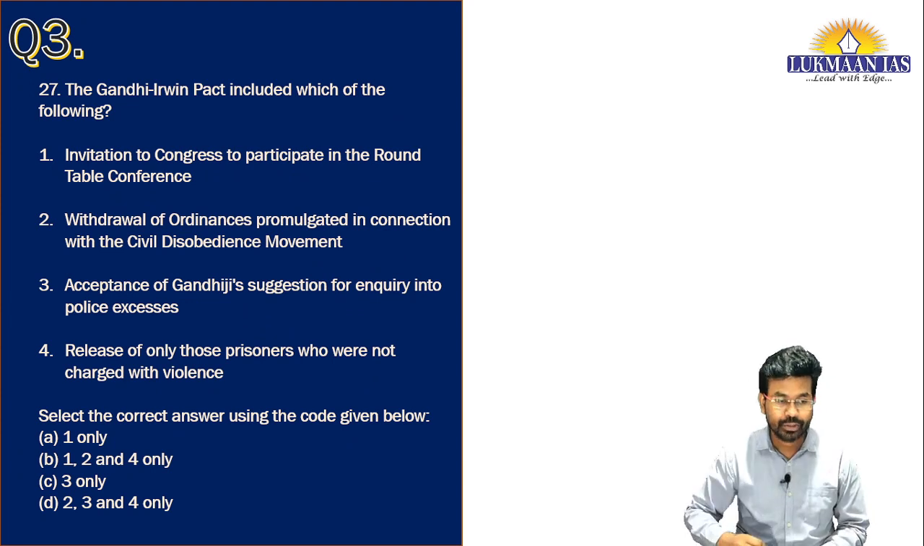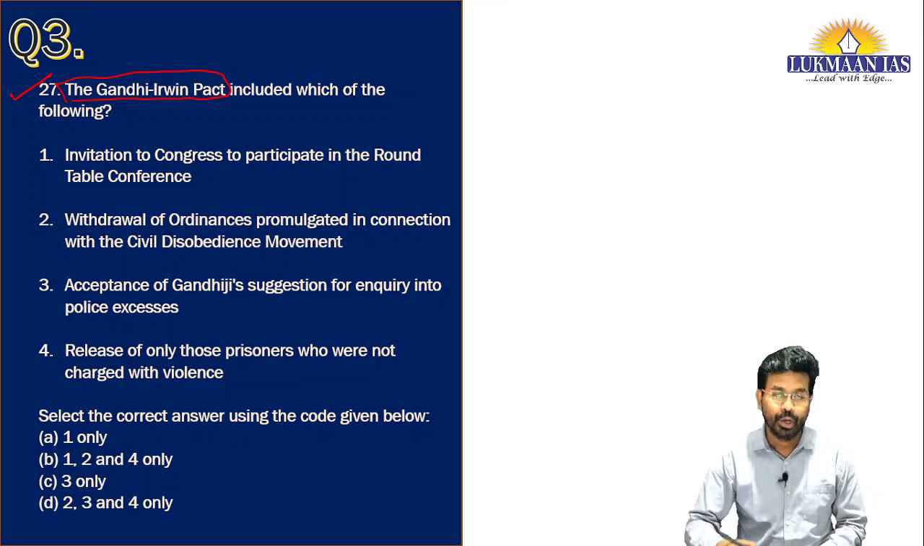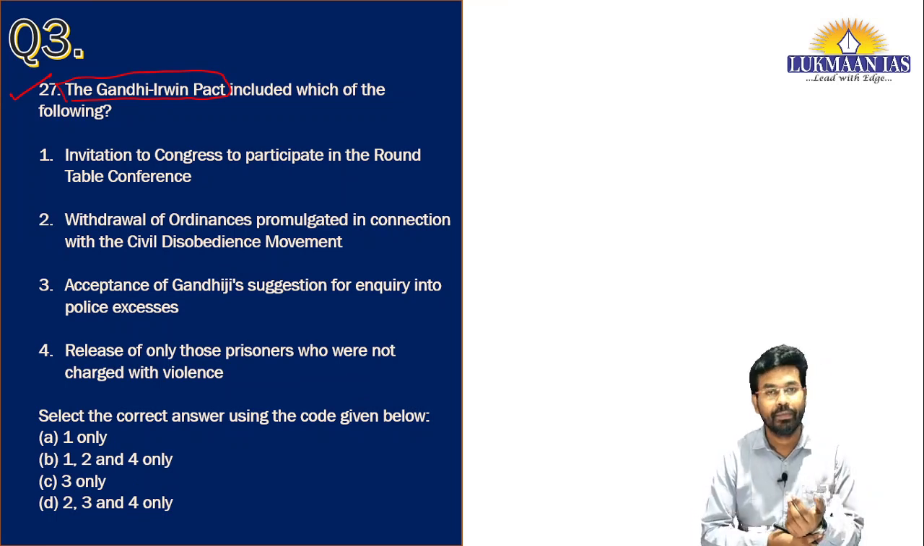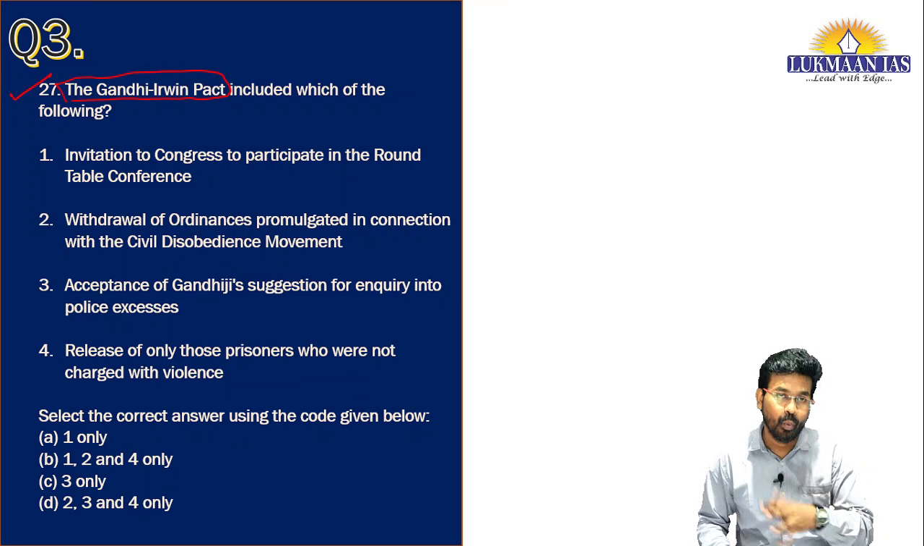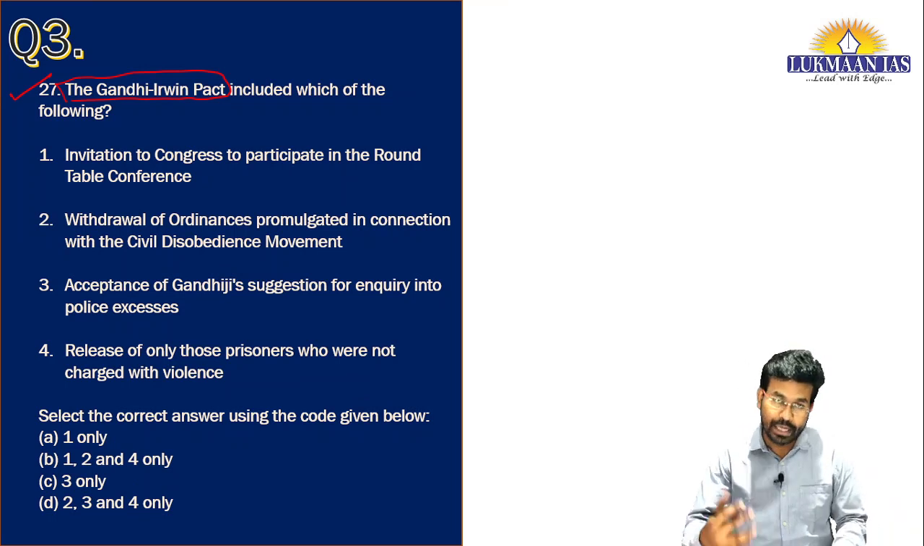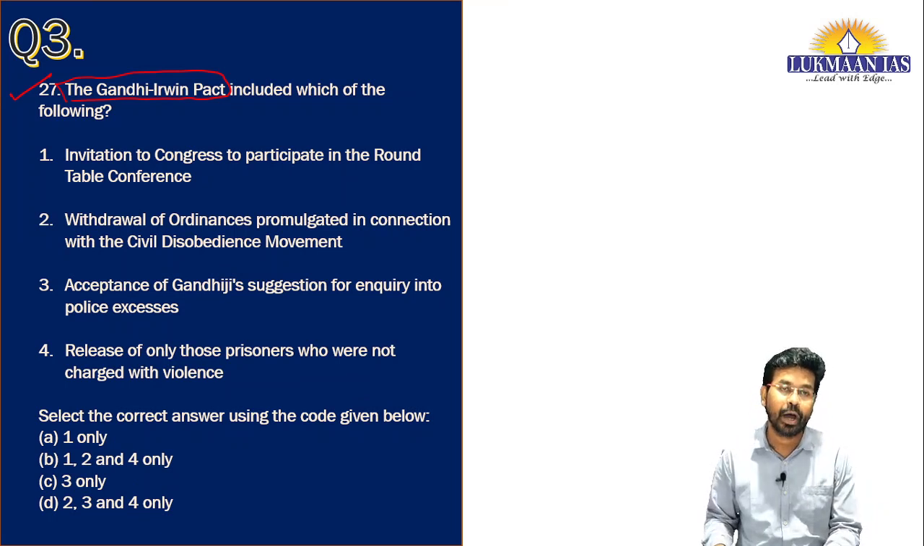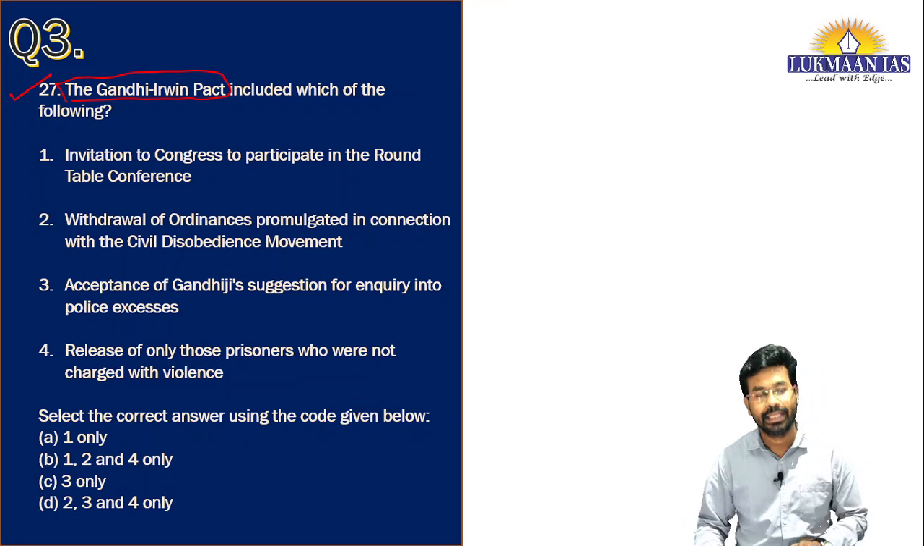Now let us take the next question for the day. This question says that the Gandhi Irwin Pact included which of the following? This question is about the Gandhi Irwin Pact. We need to understand when and why the Gandhi Irwin Pact happened. Once we understand the background of the pact, we will be able to understand various things associated with it.